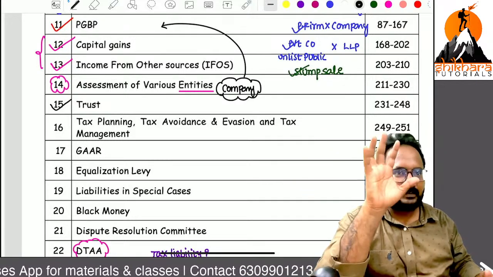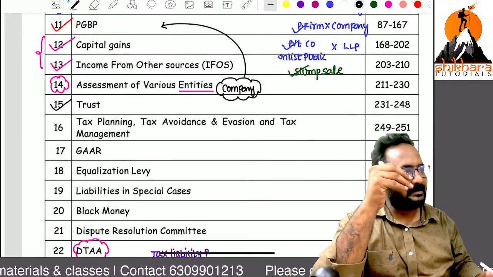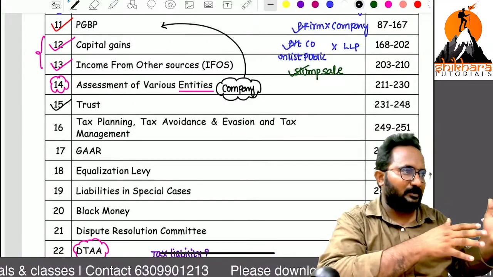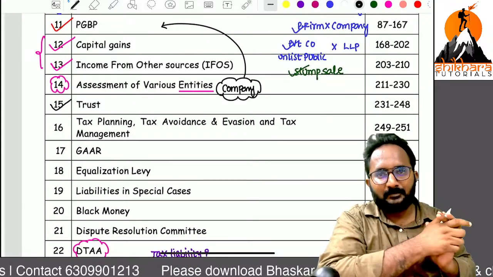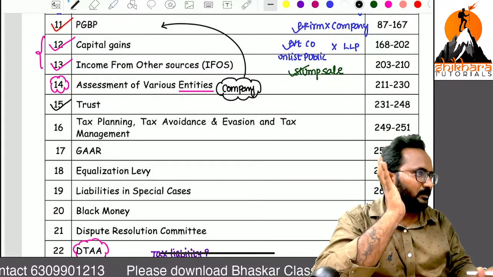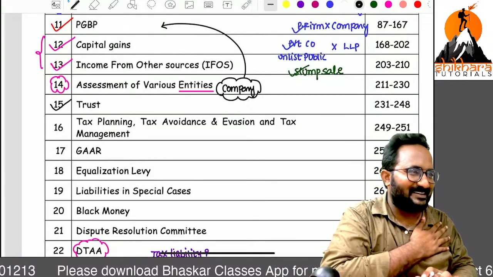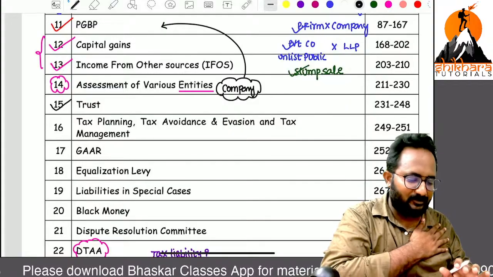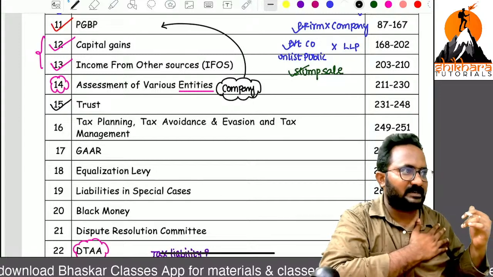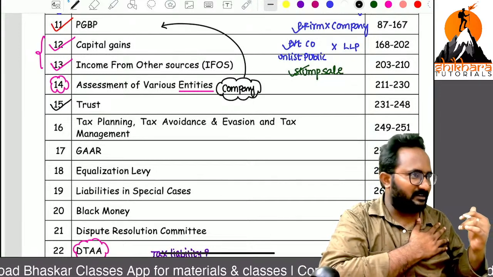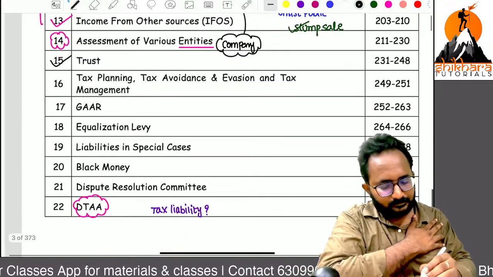I started teaching for CMA final in 2021. From 2021 to 2026, almost 25 is over, just. We don't have any questions from the trust chapter, 1 MCQ or 2 MCQs. But December 25 we can get, from the trust chapter also. Don't think about it, but we can learn all the things. It is an easy chapter. But if you are going for an interview, definitely they will ask from the trust chapter only. They know which is a difficult chapter, which we can leave as a choice also. That's why.